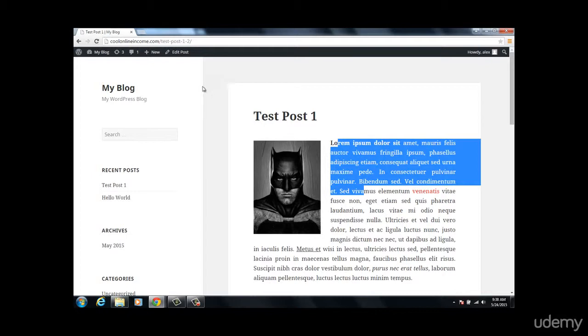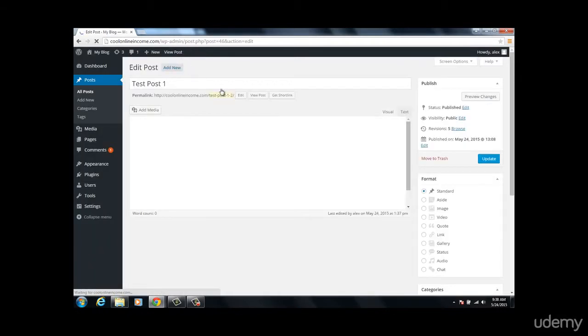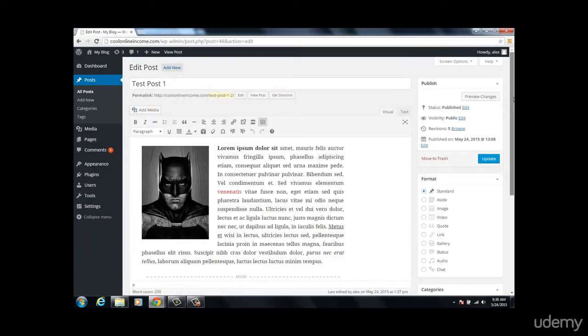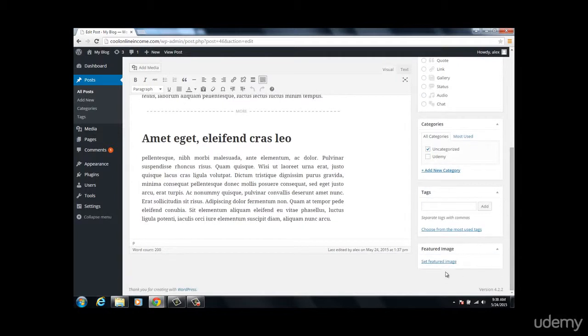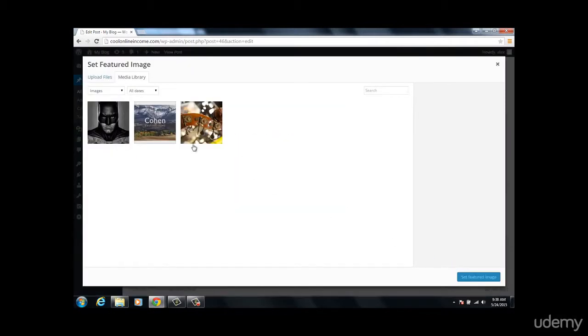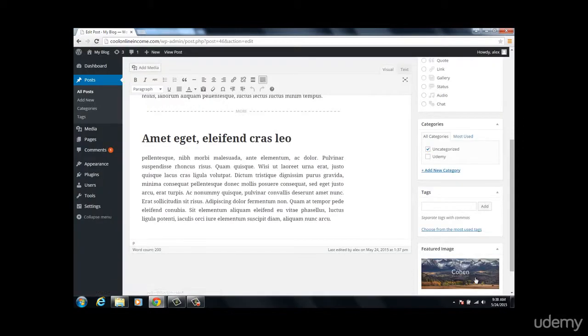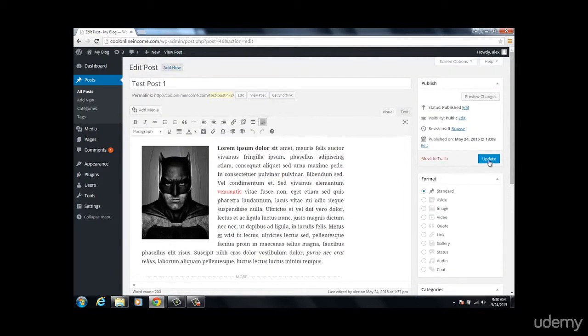One other thing to keep in mind is you can also add something called a featured image. The featured image is actually the main image representing the blog post itself. It's the one that will be the biggest and the one that will stand out from the other images. So in order to do that, I'm going to click on the set featured image right here. Okay, click on that, and I'm just going to choose this one right here, and then I'm going to set this as a featured image. I'm going to update that.